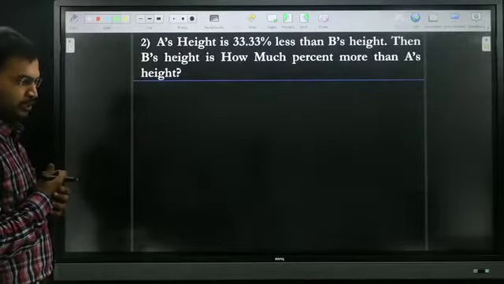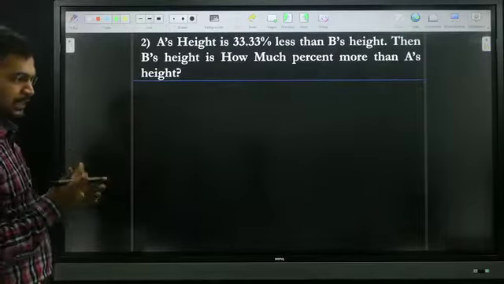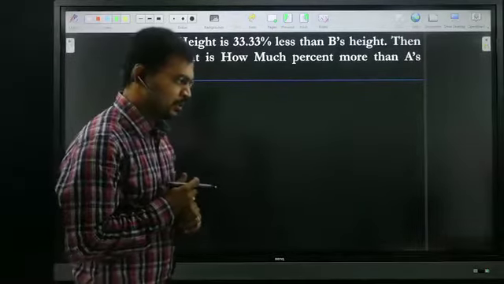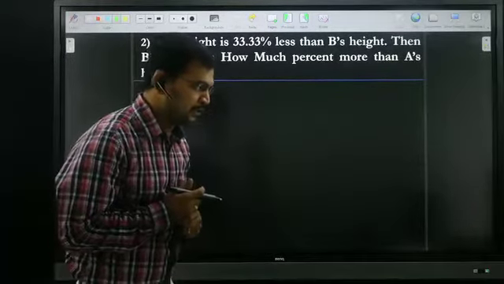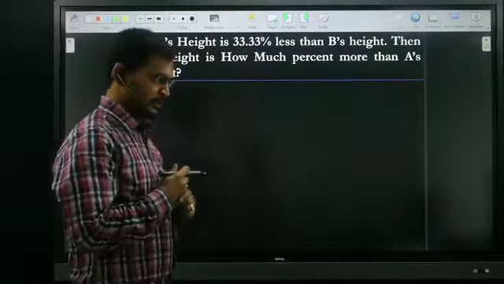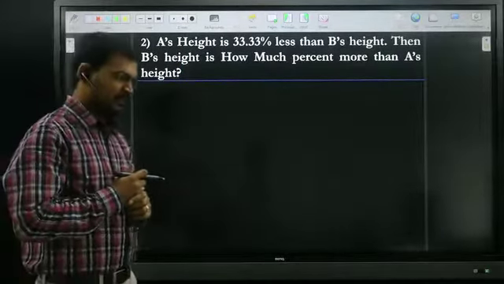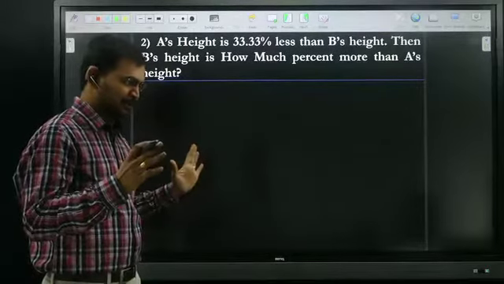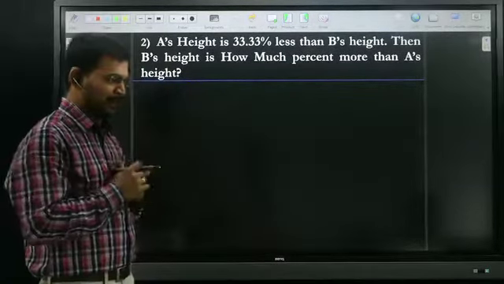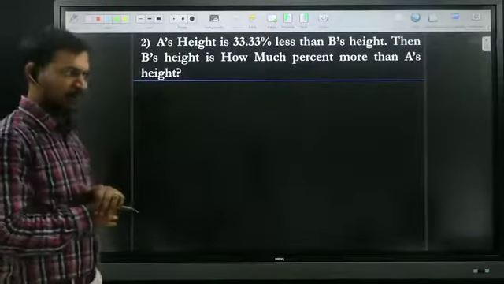I already told what we do in case of less. I'm waiting for the response. What is the answer? Try to solve without using pen and paper. I want the answer.